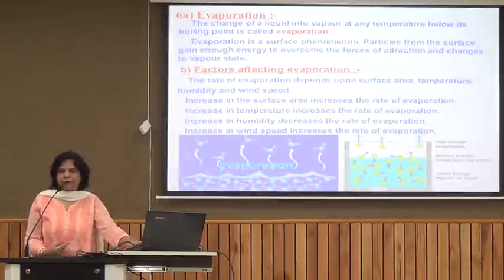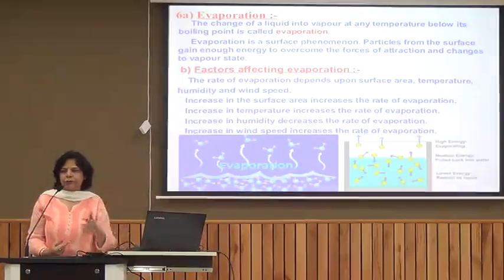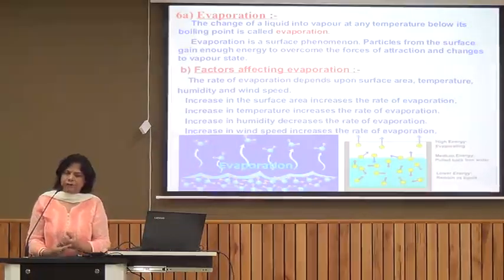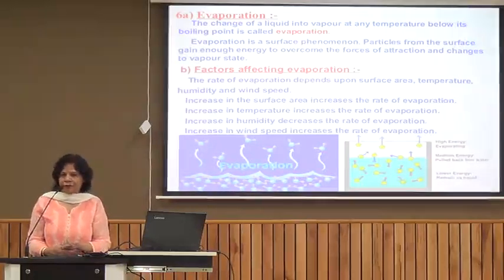Now, vaporization is the term I use for the change of state from liquid to gaseous state on heating. But every time this is not termed boiling. Sometimes you must have seen that you keep some water in a saucer, and even though its boiling point is not attained and the temperature does not reach 100 degrees centigrade, still the water disappears.